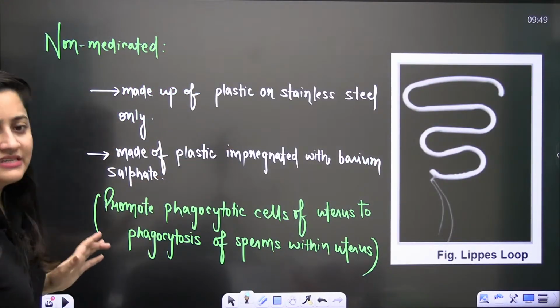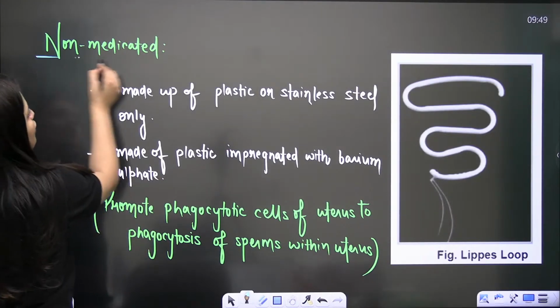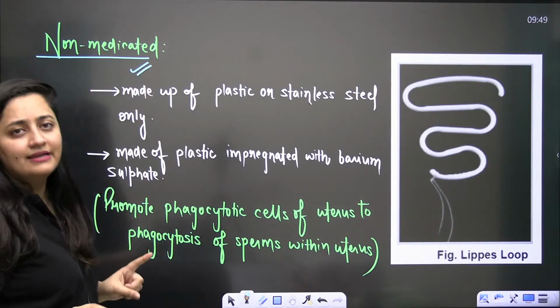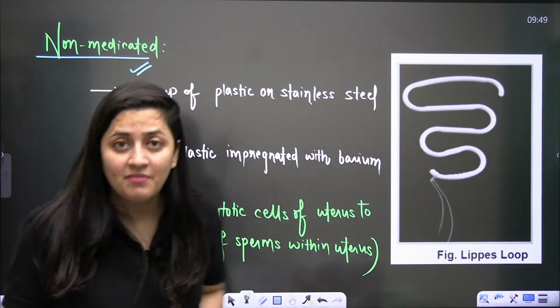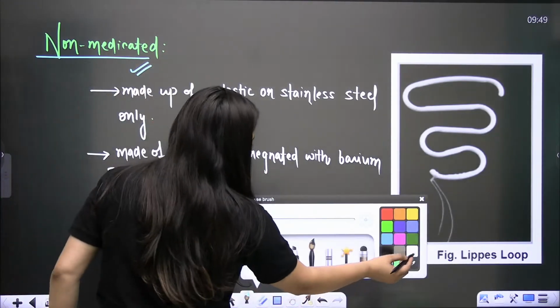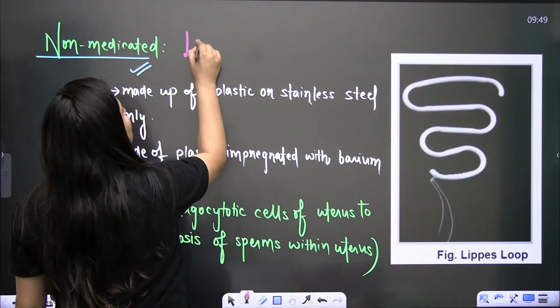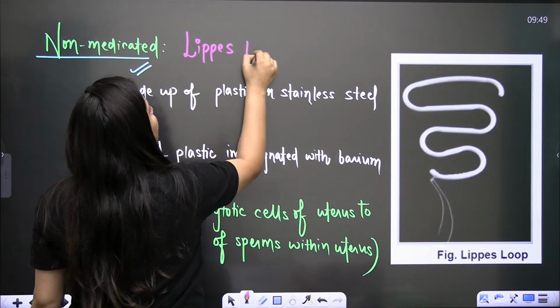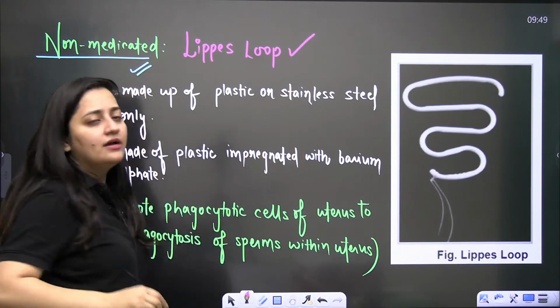So here you can see the image as well. Okay, so when it is non-medicated, from the word it is clear that it is not going to release any medicine. So here what you need to remember is the example. When it is a non-medicated IUD, we are talking about the Lippes Loop.